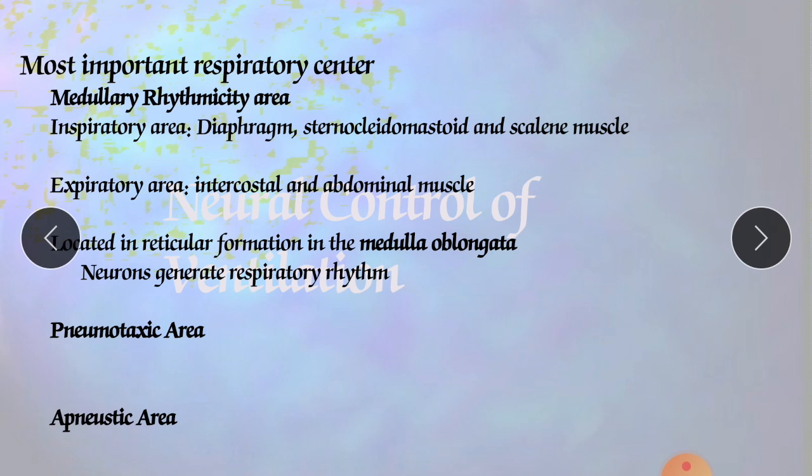One of these sites is the pneumotaxic area, in the upper pons, which transmits inhibitory impulses; it has an inhibitory impact on respiration. It sends inhibitory impulses to the inspiratory area, so it will decrease the inspiration; it can stop or pause or decrease the intention of inspiration.